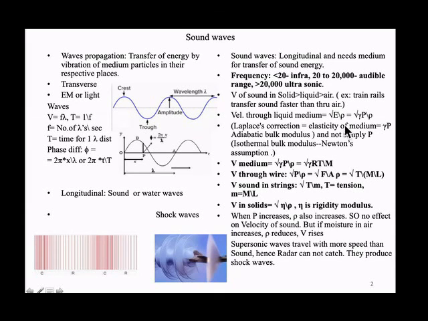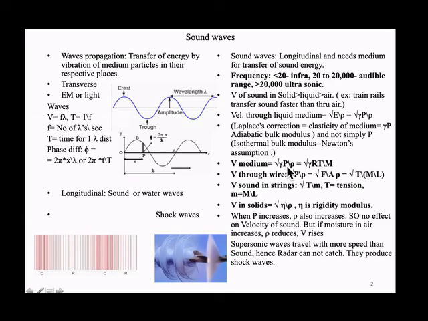What is the velocity in a medium? It is under root gamma p by rho, because earlier Newton thought it is simply p by rho, but Laplace has corrected it as gamma p by rho. That is the velocity of sound through the medium.